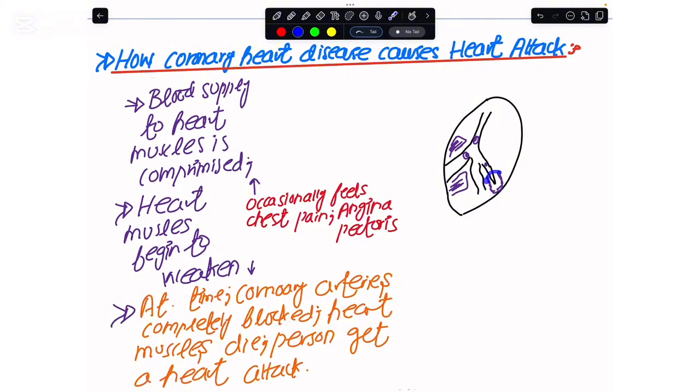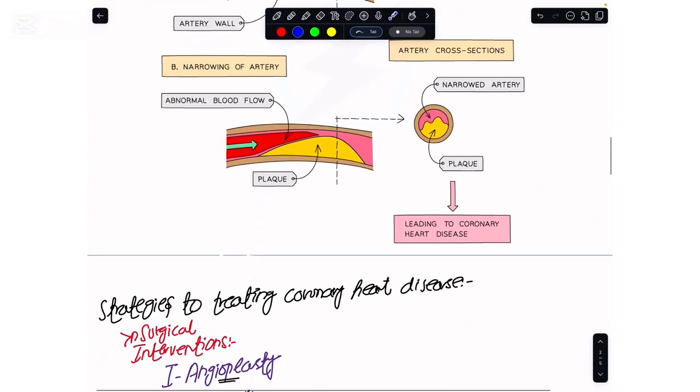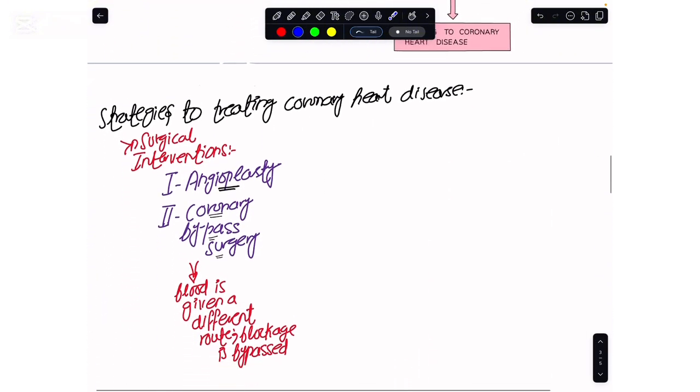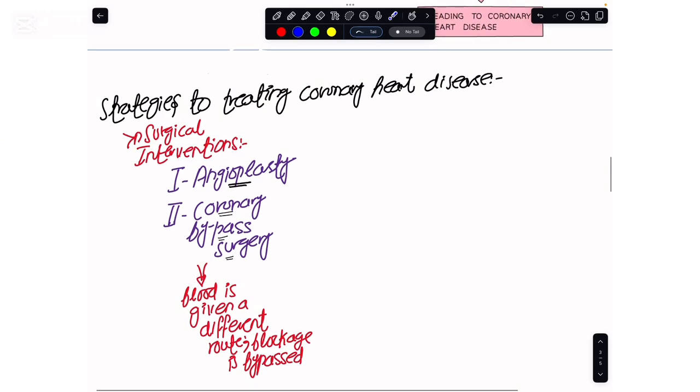As a result, the cardiac muscles die completely. When they die completely, the person gets a heart attack and it kills that person in most of the cases. Occasionally, some people survive the heart attack. It depends upon the severity of the heart attack, or how much damage the person has got to his coronary arteries and the cardiac muscles.